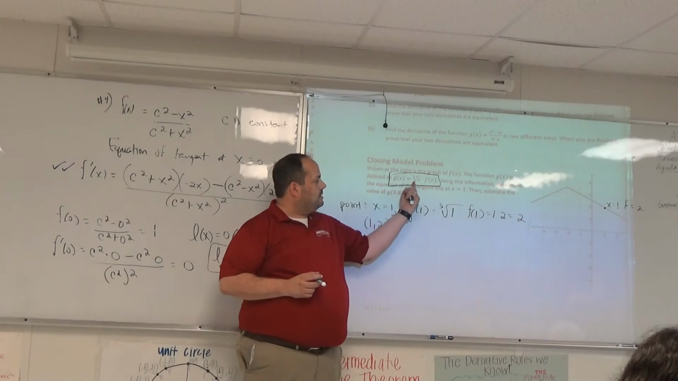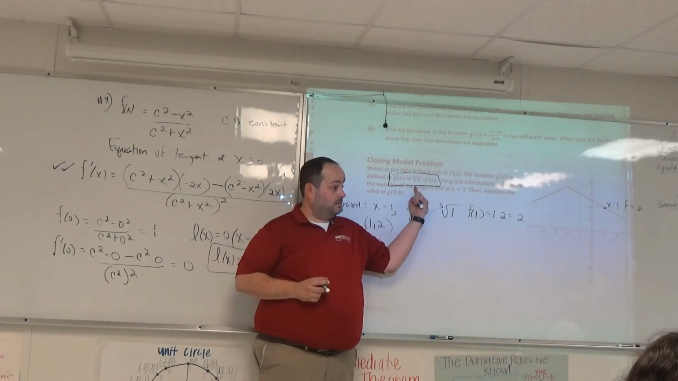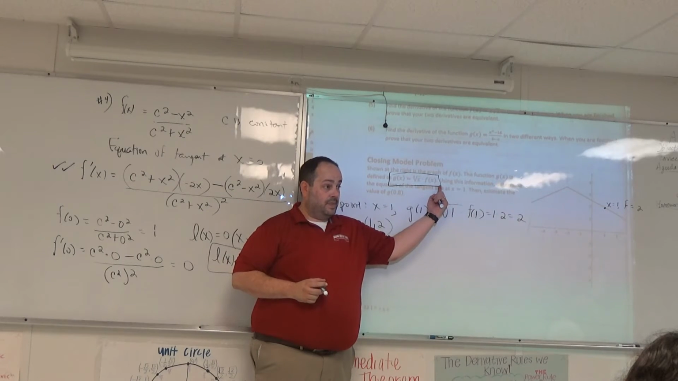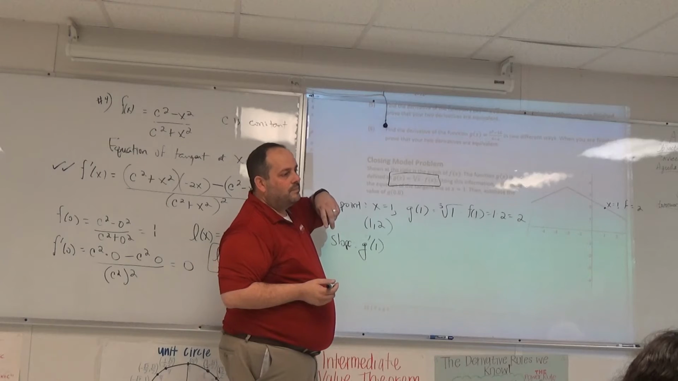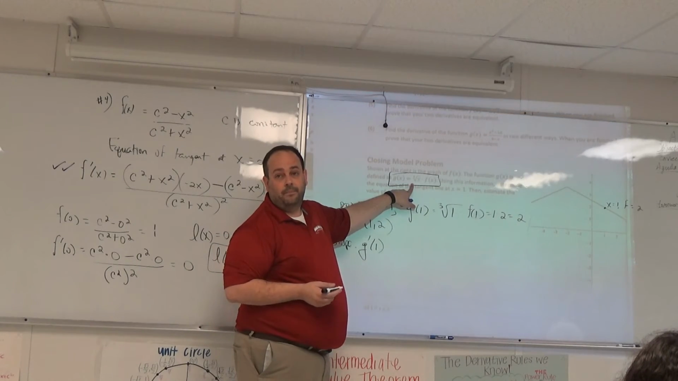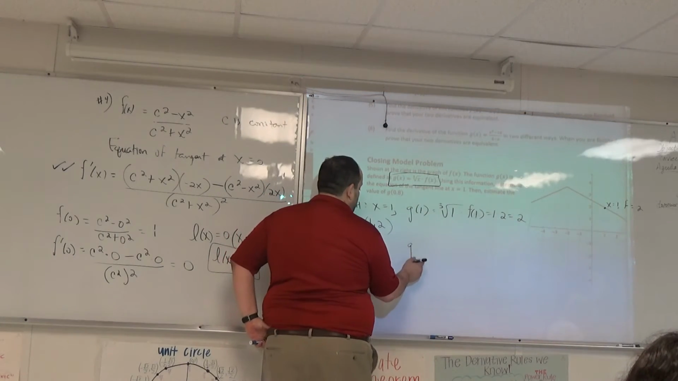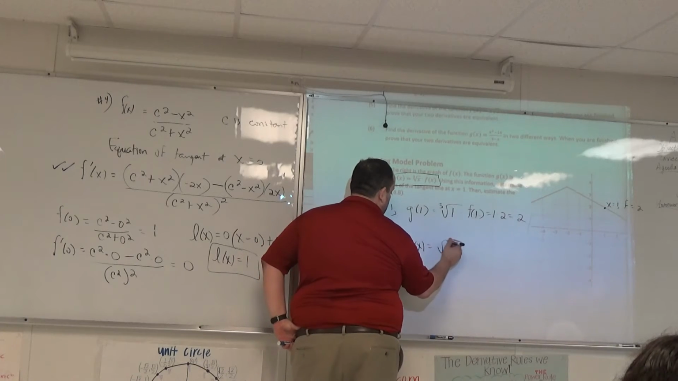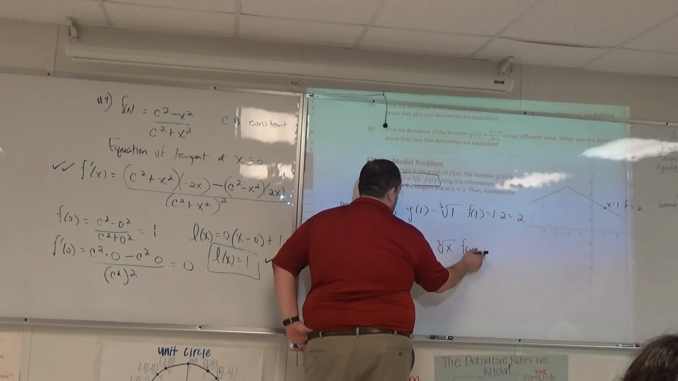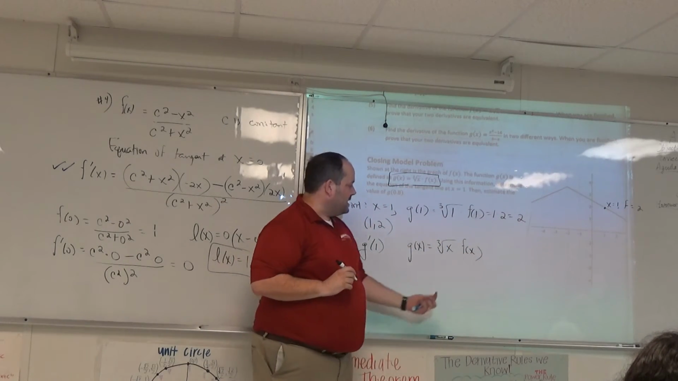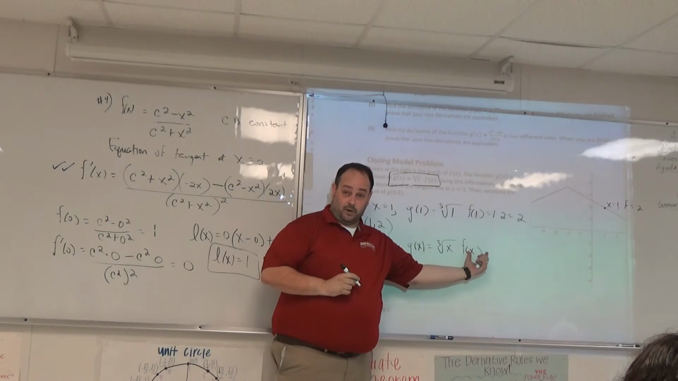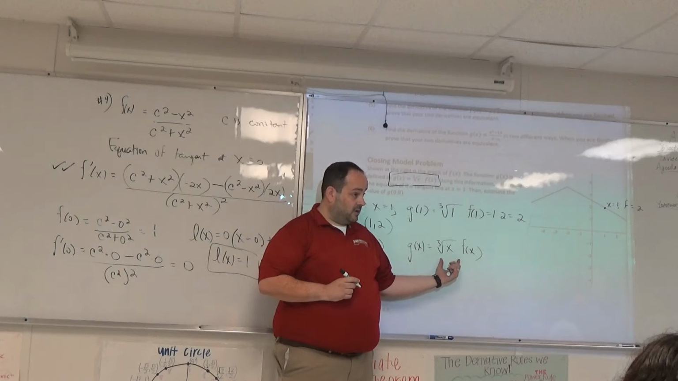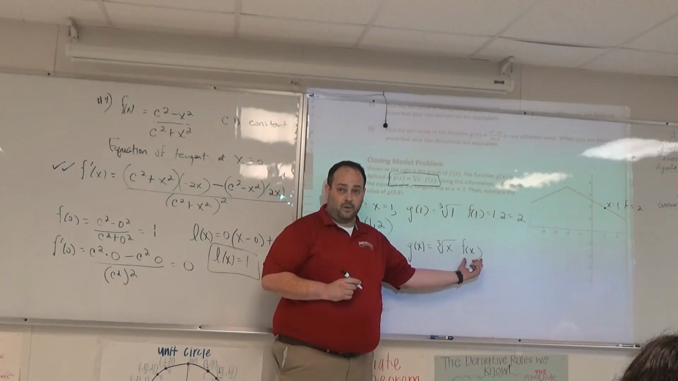G of x is the cube root of x times f of x. This is the product of the problem. I know you guys know the product rule. The product rule says take the derivative of the first, leave the second one alone, plus the first times the derivative of the second one.